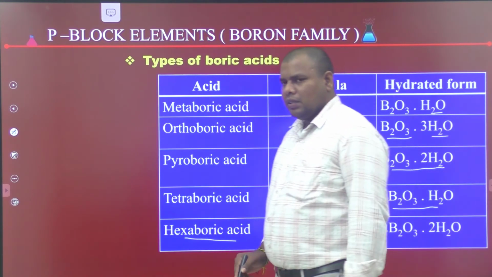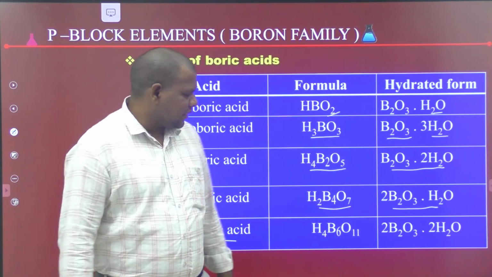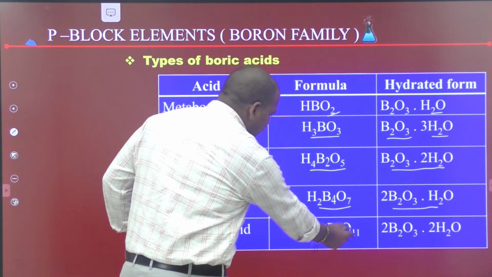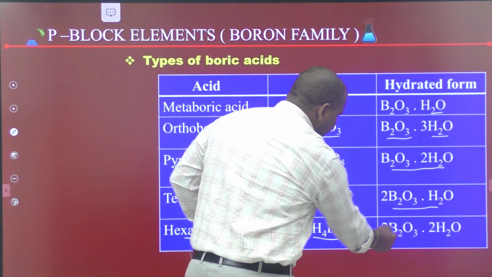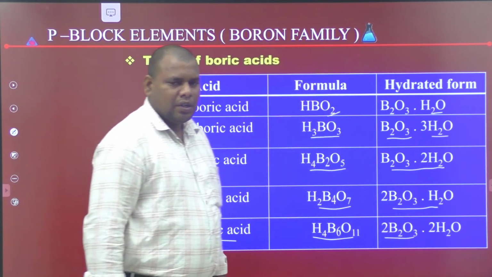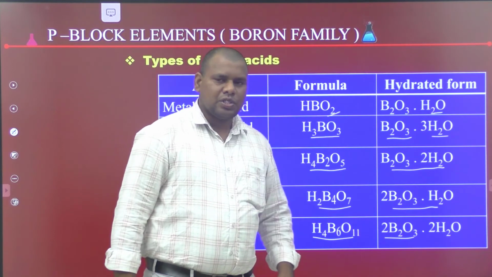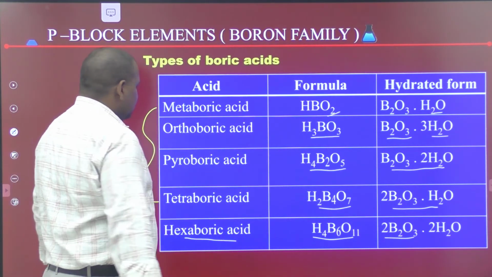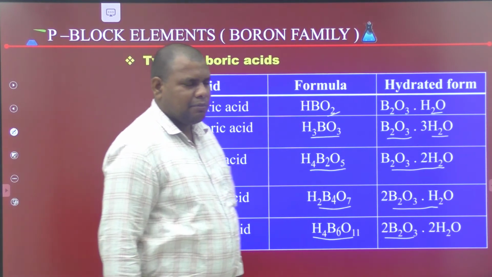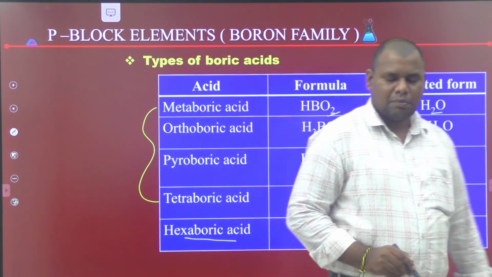Next and last one, hexaboric acid. The formula of hexaboric acid is H4B6O11. The hydrated form is 2B2O3.2H2O. The first four types of boric acids are important for competitive exam purposes.